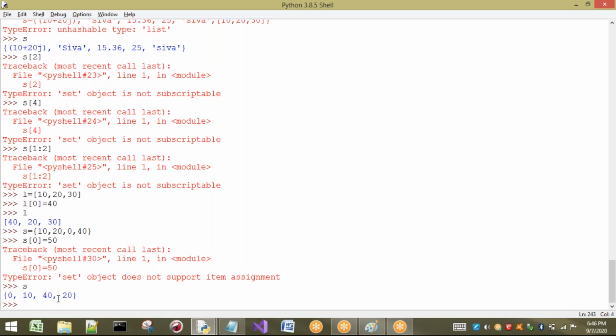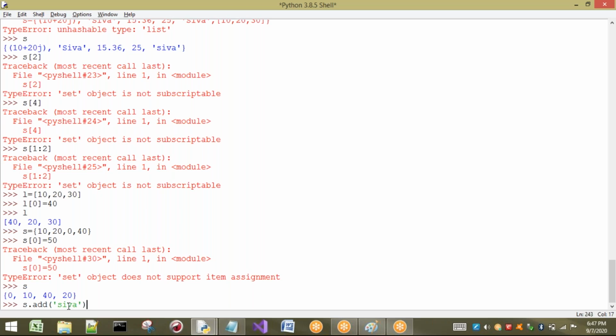When I am talking about values, the set is immutable. When I am talking about the size of the set, it is mutable. The size can be changed. Now see here, what is the size of the set? 4. Now I want to add some more elements. For example, s dot add of, let us take my name Shiva. If it adds the element to this set, the size of your set is going to be increased.